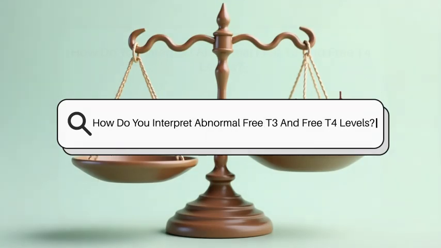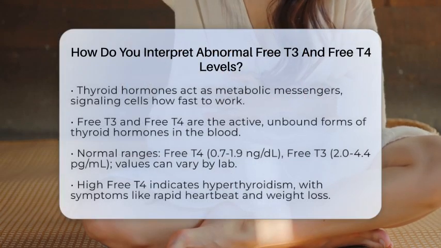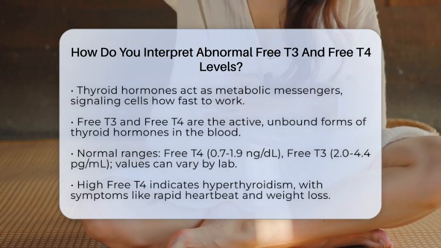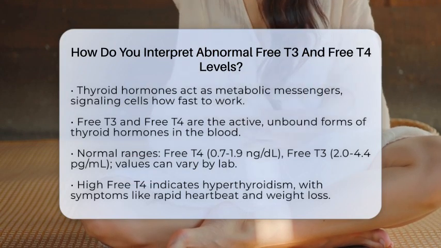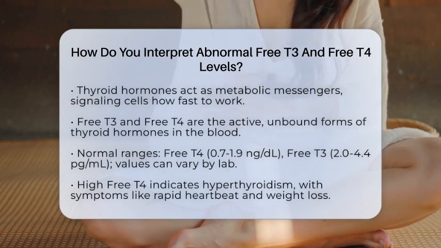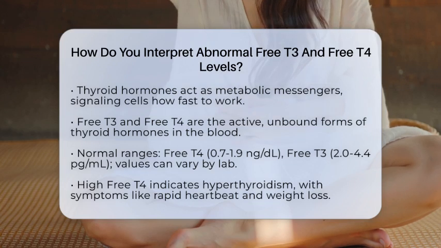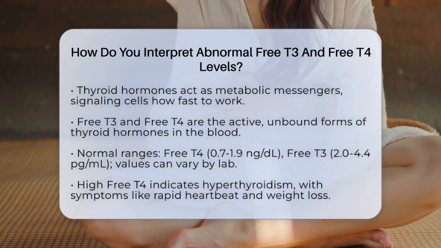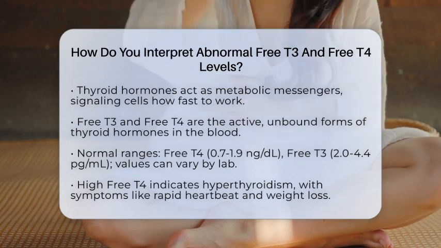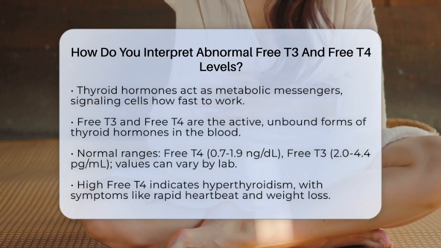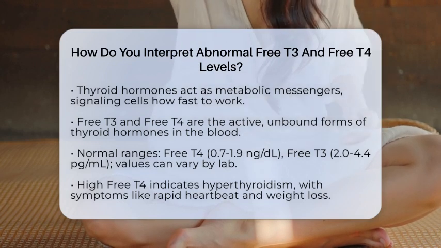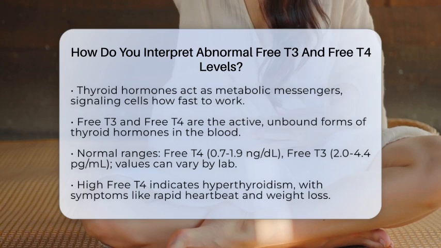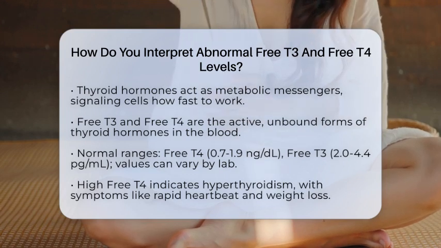How do you interpret abnormal free T3 and free T4 levels? Imagine your thyroid hormones as the body's metabolic messengers, telling your cells how fast or slow to work. When these levels are off, it can signal different thyroid issues. Free T3 and free T4 are the active forms of these hormones circulating in your blood, not attached to proteins, and they give us a clear picture of thyroid function. Interpreting abnormal levels helps doctors figure out if your thyroid is overactive, underactive, or somewhere in between.